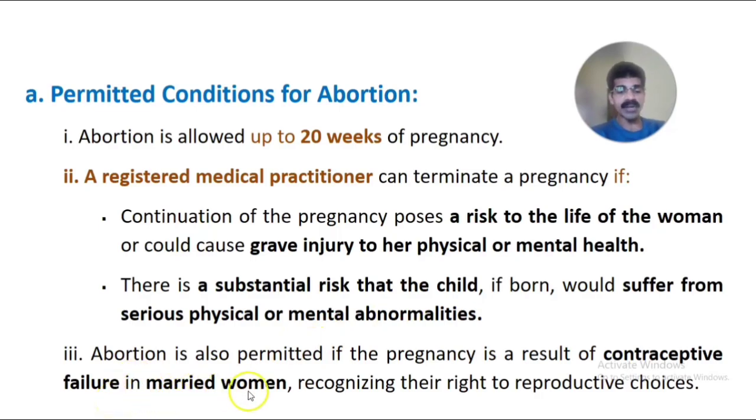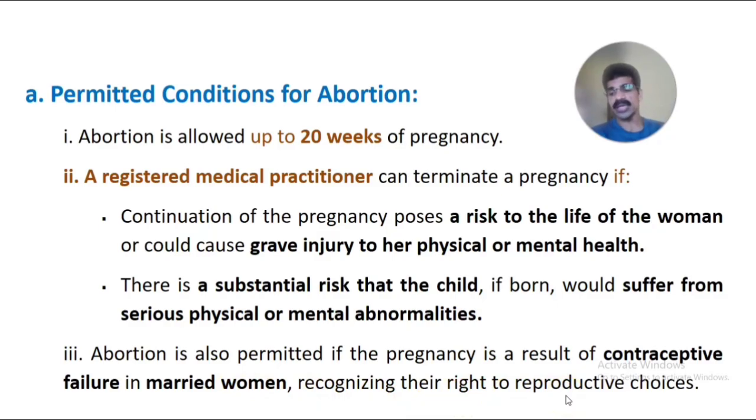The third point is that abortion is also permitted if the pregnancy is a result of contraceptive failure, only in married women. According to the 1971 MTP Act, if a contraceptive failure led to the pregnancy of a married woman, she can legally terminate the pregnancy, recognizing her right to reproductive choices.